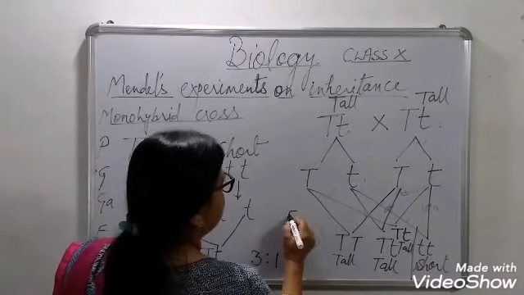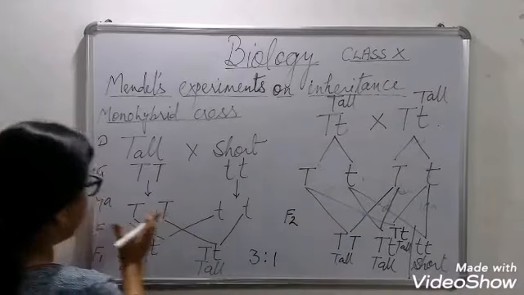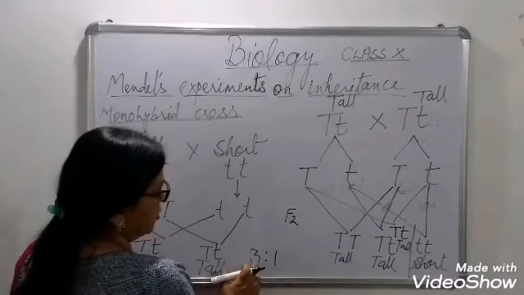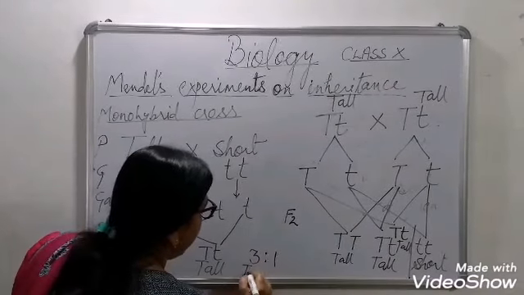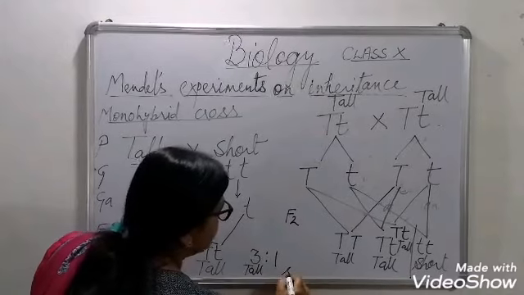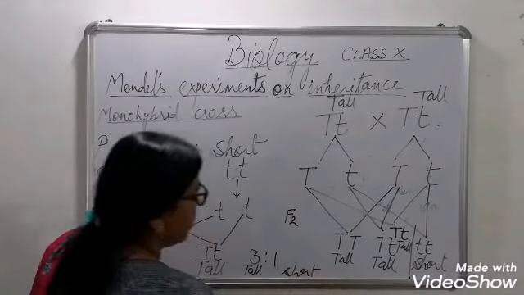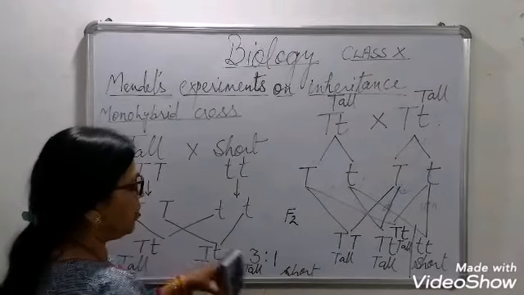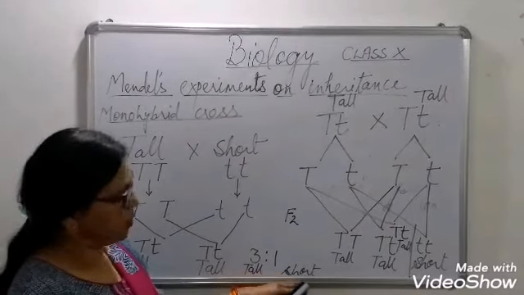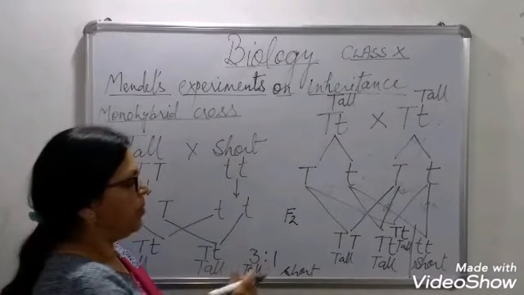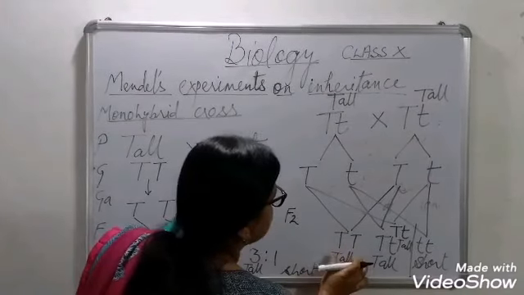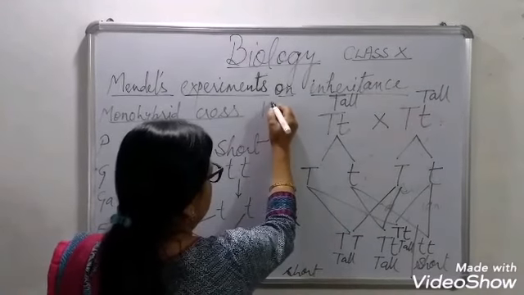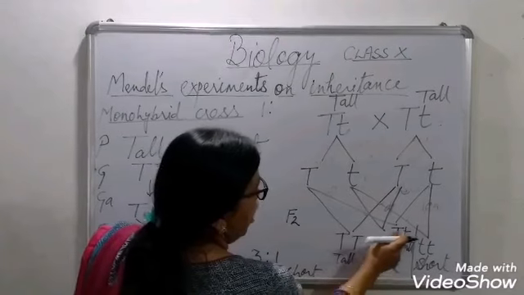This is F2 generation. This was F1 generation. The ratio of F2 generation is 3:1. 3 are tall and 1 is a short plant. This is phenotypically. Phenotypically means we could see 3 plants are tall and 1 plant is short. But if we see genotypically, capital TT is 1, and two are hybrids.